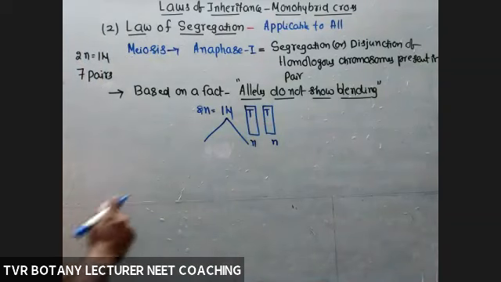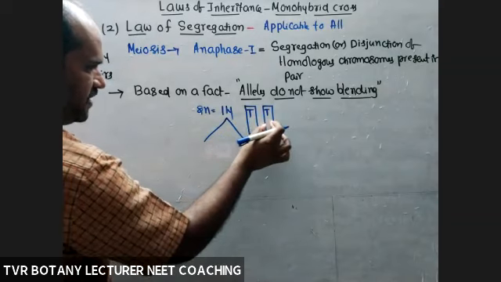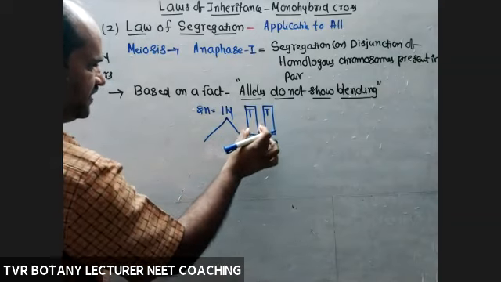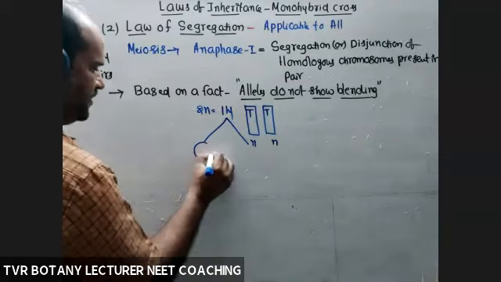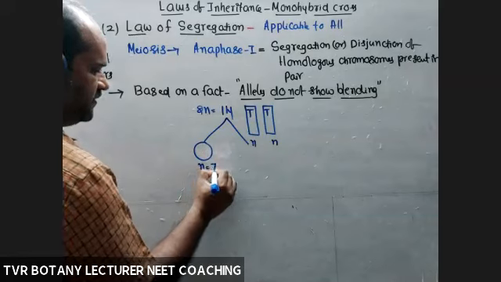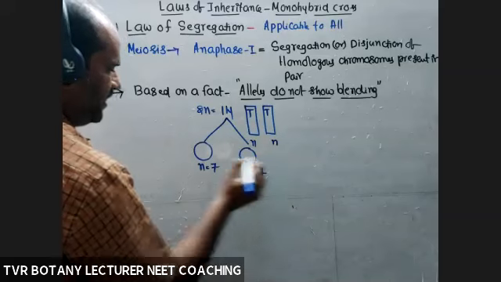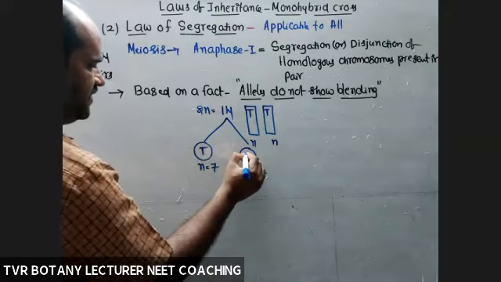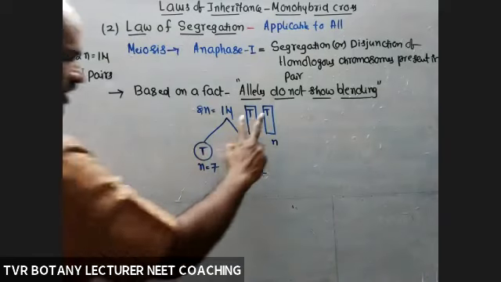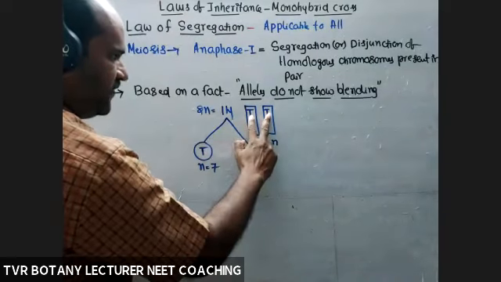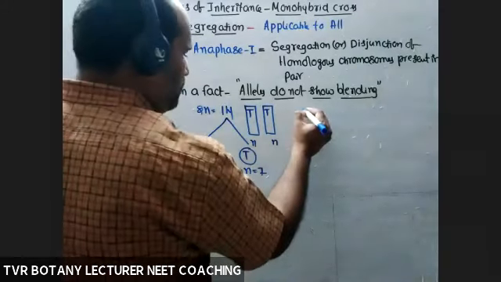Now the gametes. During meiosis, these two are separated from each other, and this set goes into one gamete, this set into another gamete. So one gamete with the haploid set of 7 chromosomes, the second gamete with the other haploid set, and here capital T, capital T. So both the alleles are separated from each other because of separation. And take one more also.